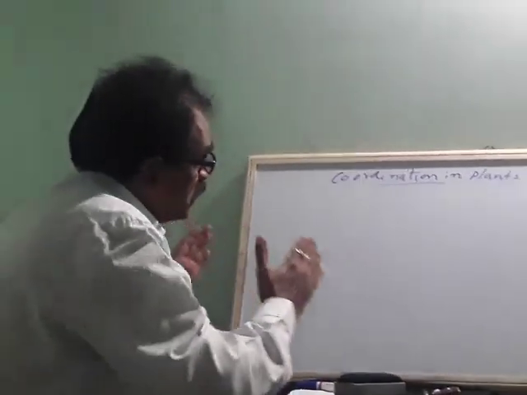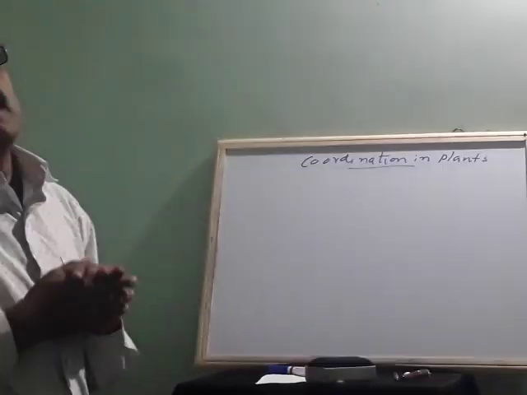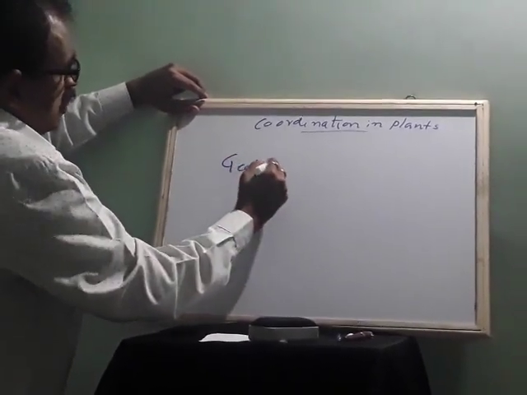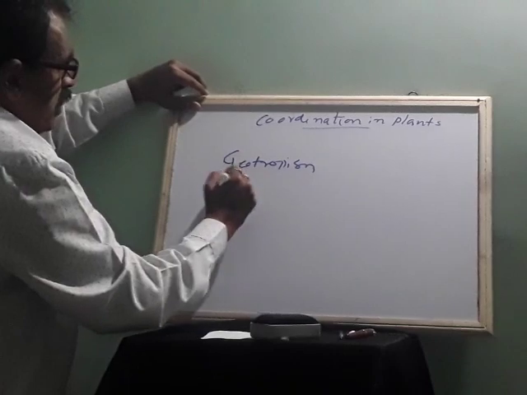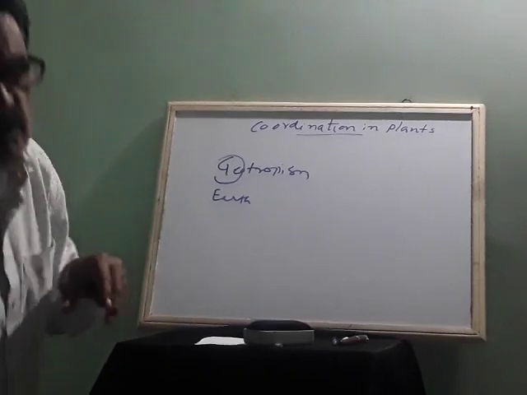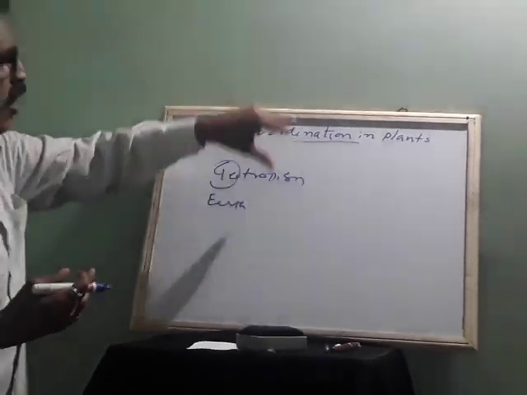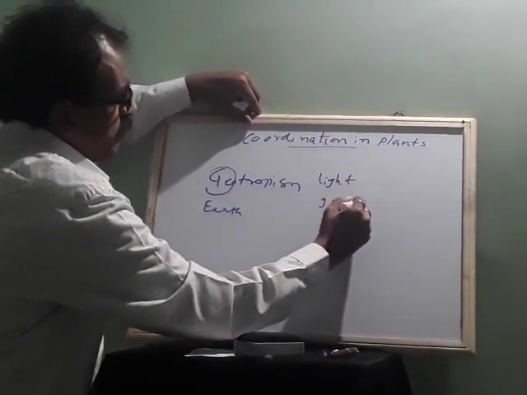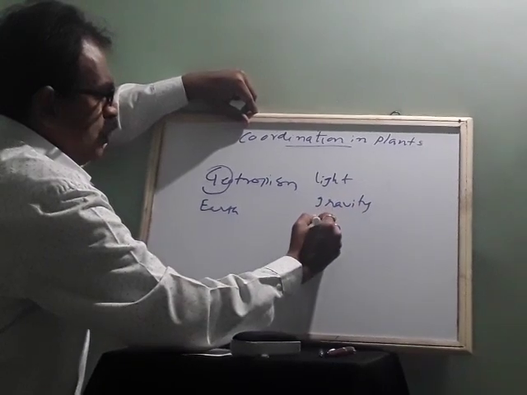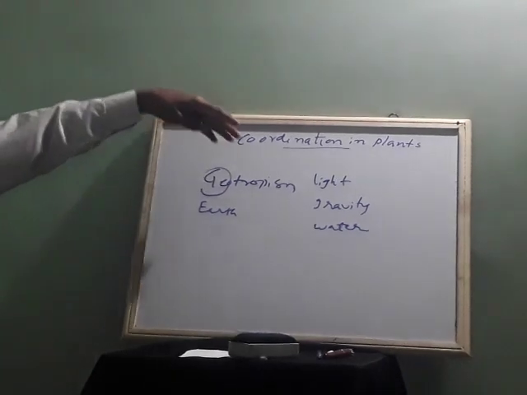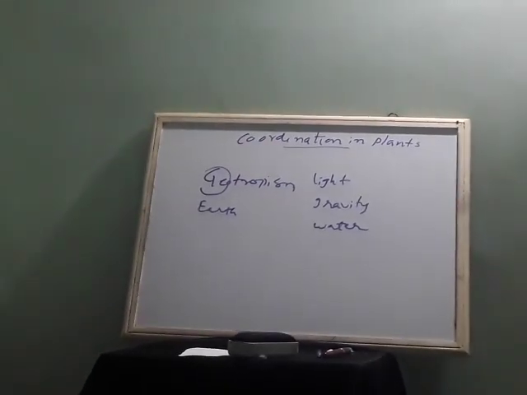Why do plants move towards the sunlight? Why do roots move towards the earth? It is due to gravity. It's called geotropism. When roots move towards the earth, it's called geotropism. Geo means earth. Roots always move towards the earth because of the gravitational pull. So plants respond due to light, due to gravity, due to water. These are the ways in which they respond.